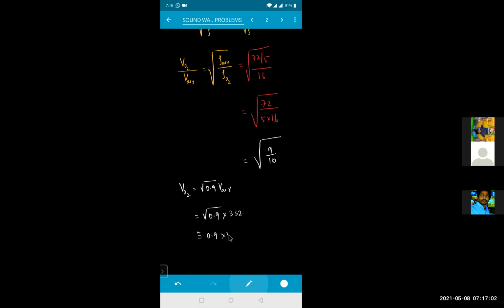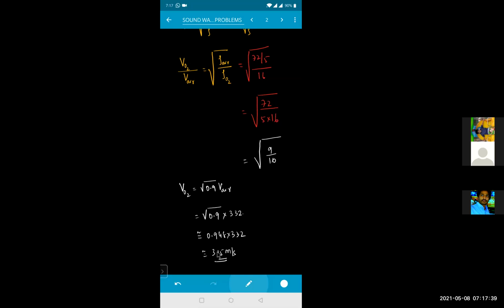0.948 means 0.9 into 332 approximately. So 0.9 into 332 is 314.96 approximately. What did we get? 0.948. Yes, sir. 0.948 into 332. So that is approximately 315, and I can take it as 315 meter per second approximately.